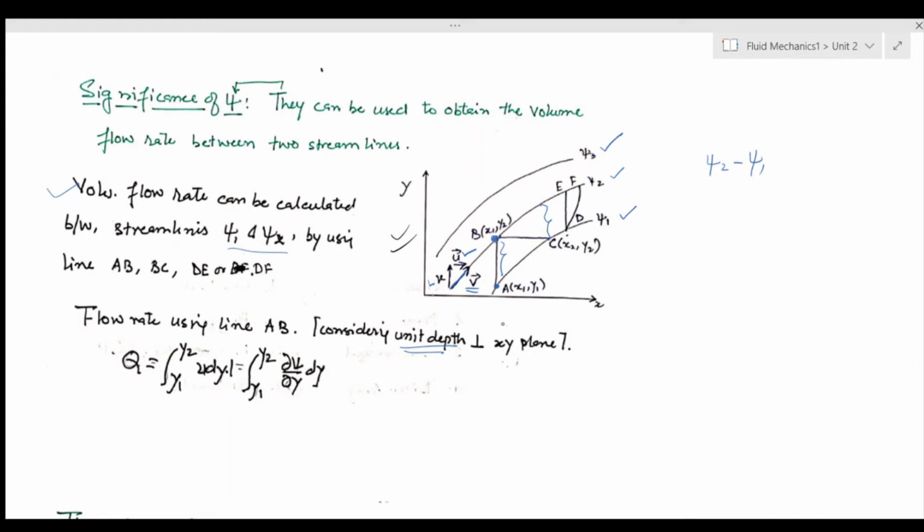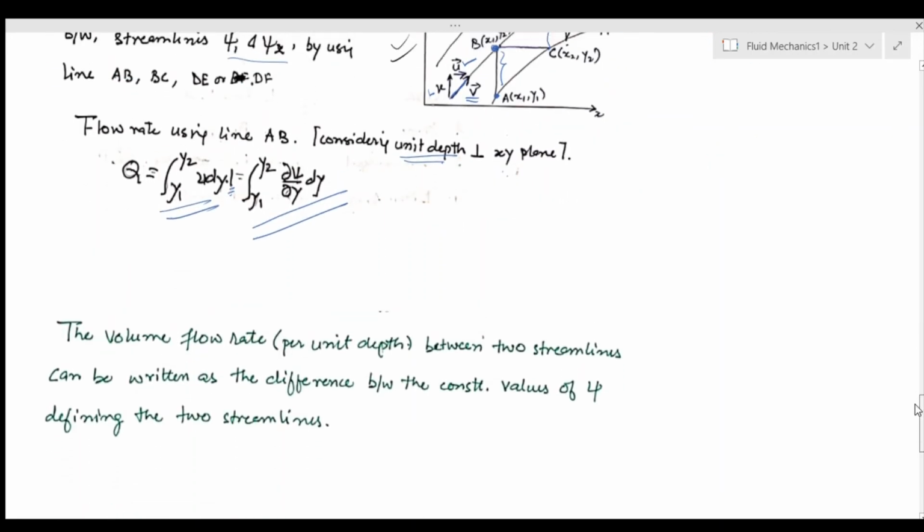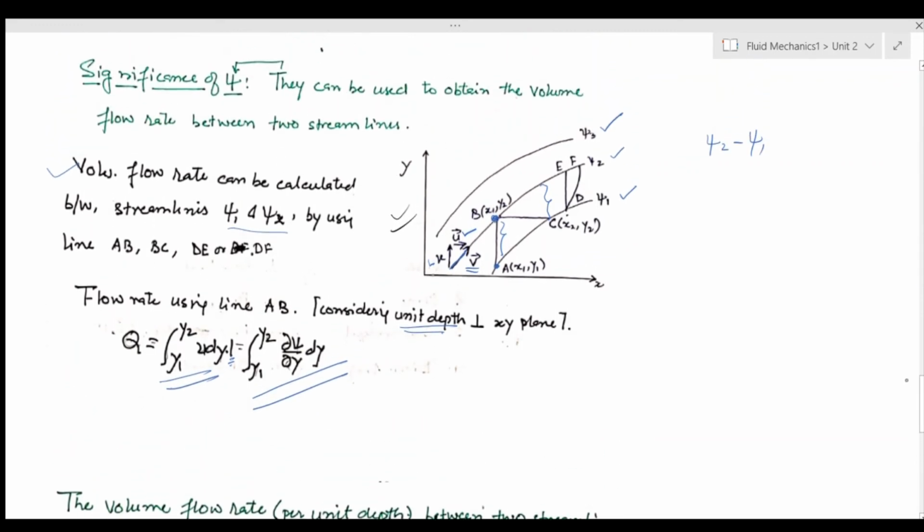Volume flow rate is nothing but velocity multiplied by the area through which it is going. So I need to multiply velocity with the area and I would get my volume flow rate. So it is u dy multiplied by 1 unit depth, and this can be written in this way.